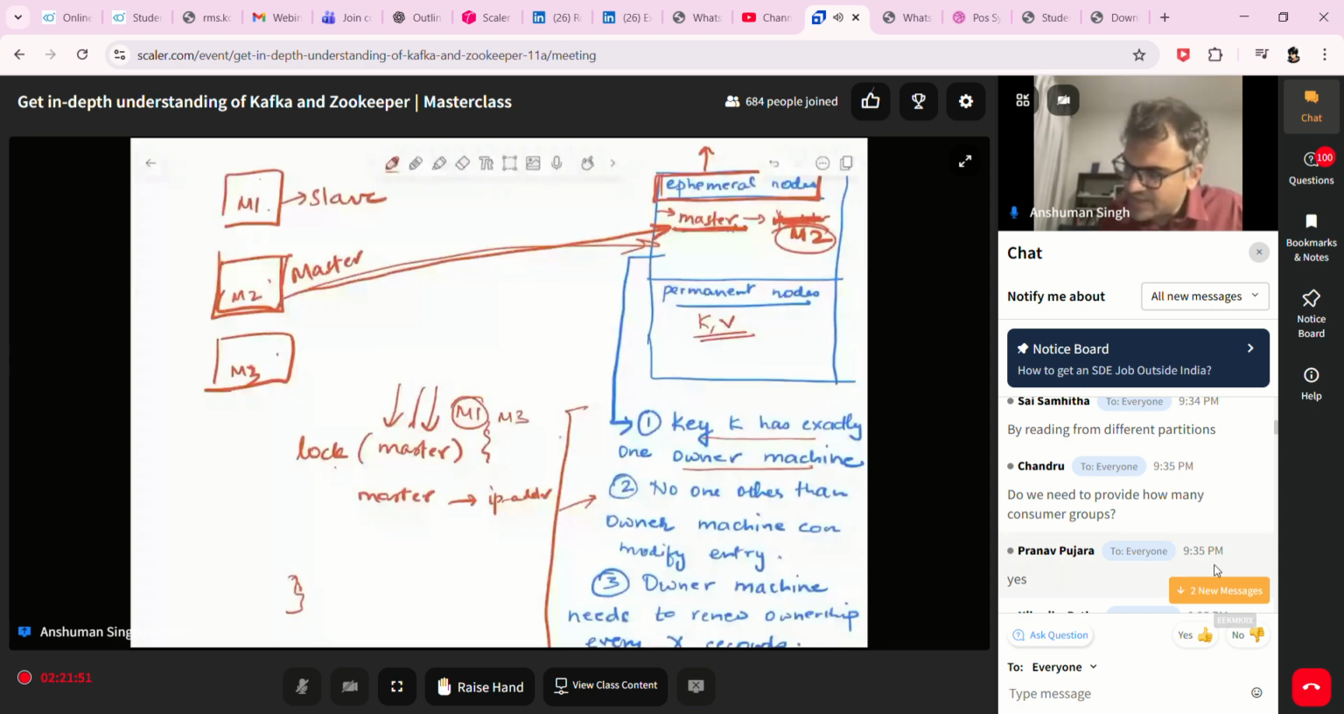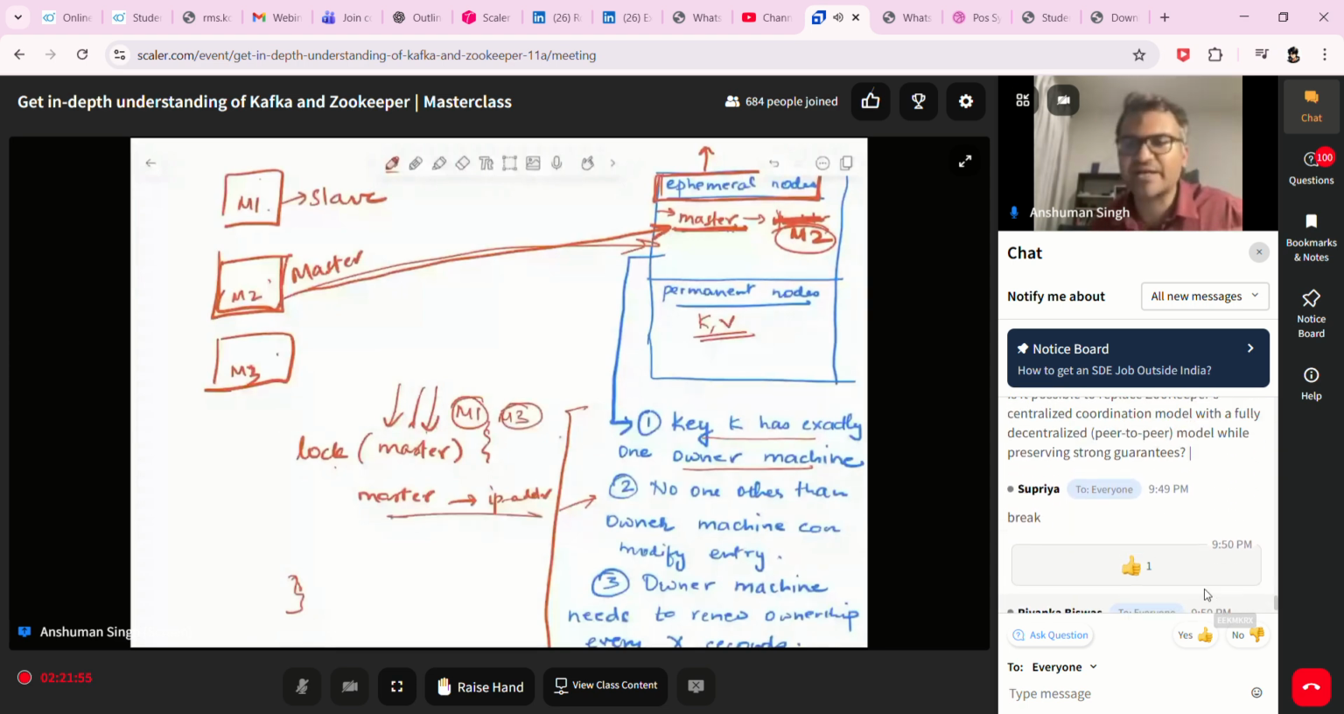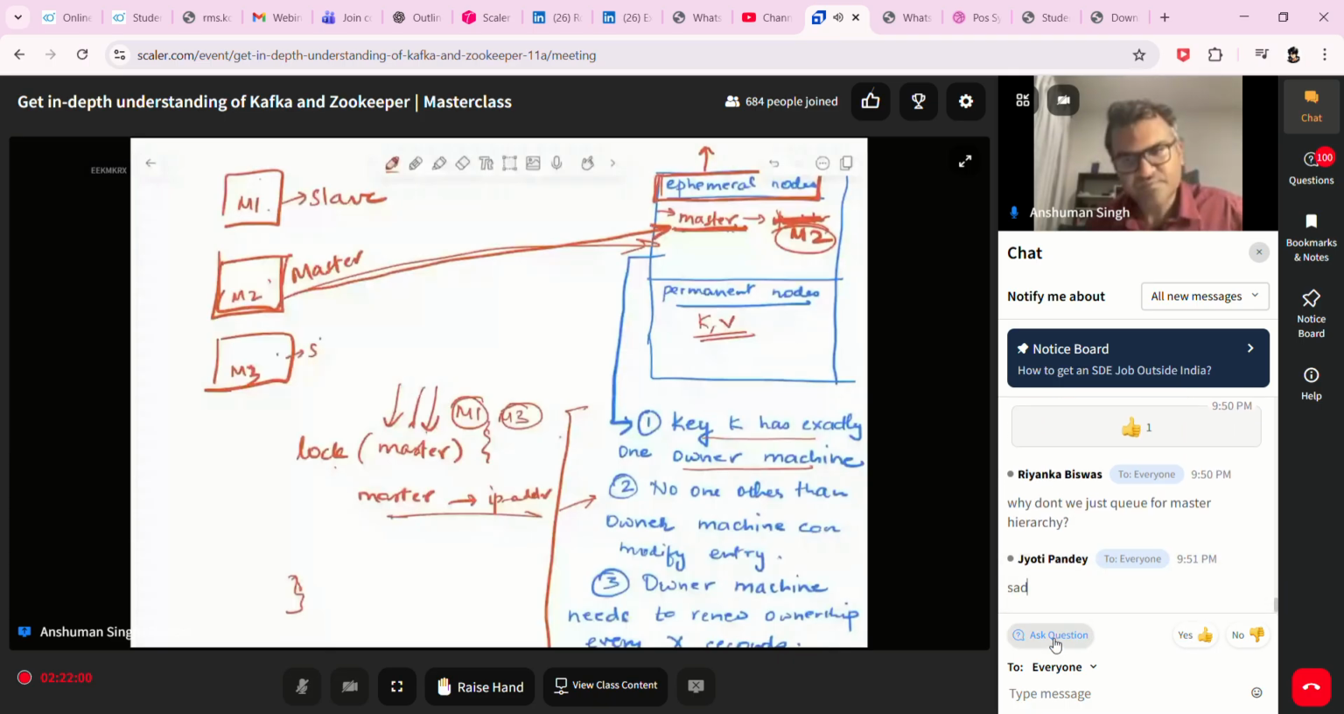Next, M3 will be able to acquire the lock, but again when it tries to modify the entry, it can't and will get an error. And hence M3 also knows that I am a slave. Master selection has happened because of this lock acquiring mechanism. Only one person will be able to write this entry. Whoever is able to write the entry becomes the master. Master selection is done. Now, the problem is, how do other people know that M2 is the master?